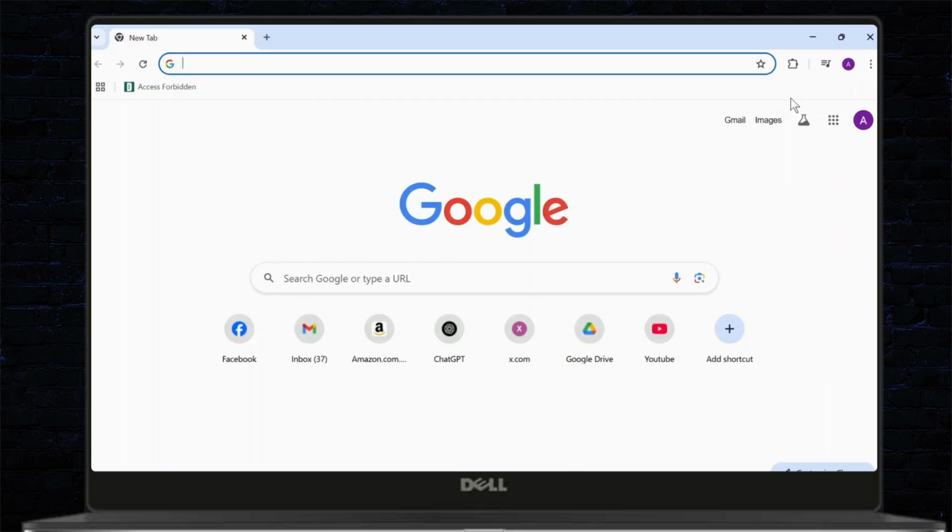In today's video, I'll teach you guys how you can fix your Google Chrome's slow download speed. So without any further ado, let's dive right into it.